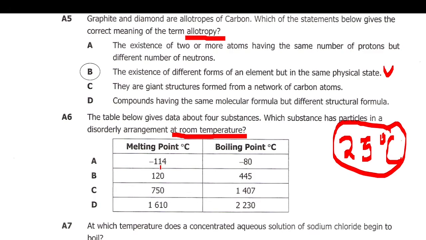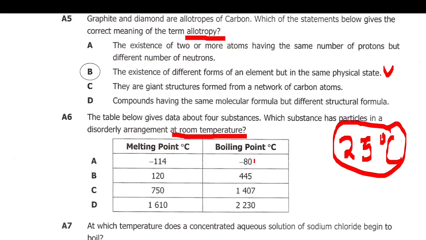The negative 114 degrees Celsius, because on the number line negative 80 is on the right and negative 114 is on the left. Numbers on the right are bigger than numbers on the left. And 25 degrees Celsius is also bigger than negative 80 because it is on the right of negative 80.